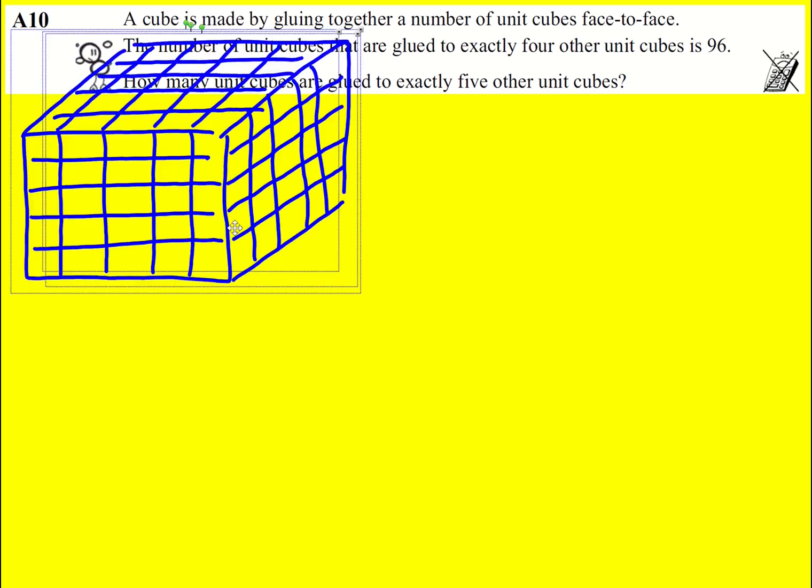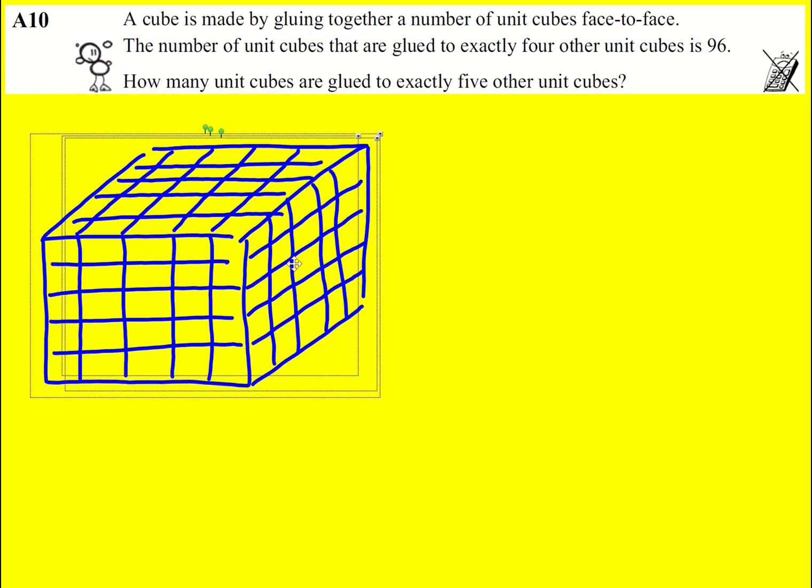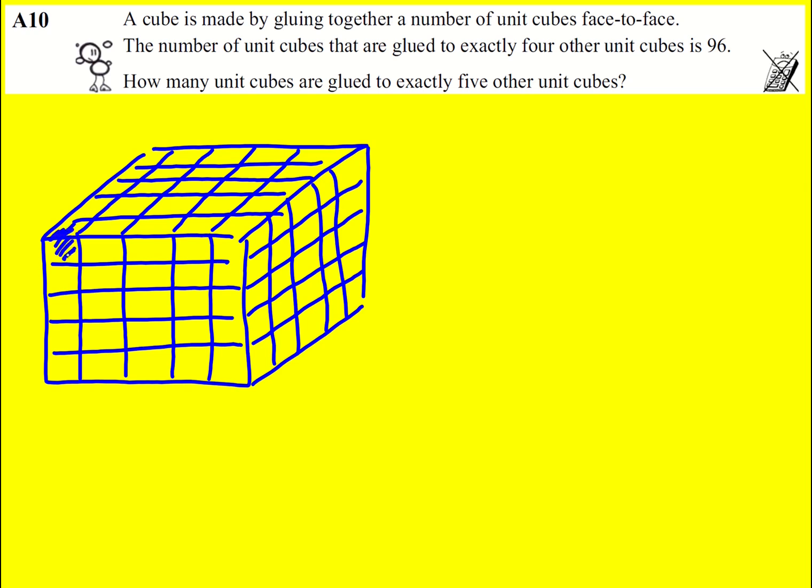I highly recommend a sketch of a cube in this question made up of little unit cubes. I don't know that it's going to be a 5 by 5 by 5 cube, but it's still going to give me an idea of what's going on. Because I can take a look at some of them. So the corners, I can just see that they're glued to 3. For example, this one here is glued to 1 behind, 1 below, and 1 to the right.